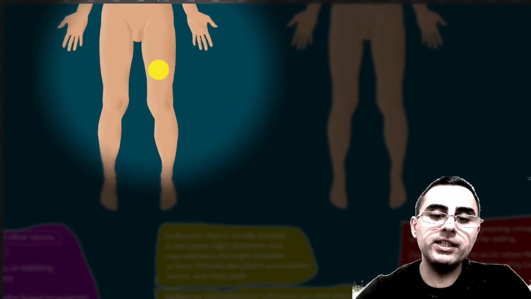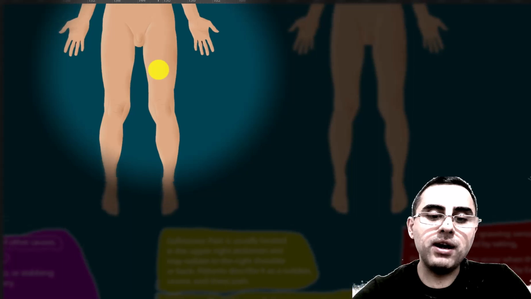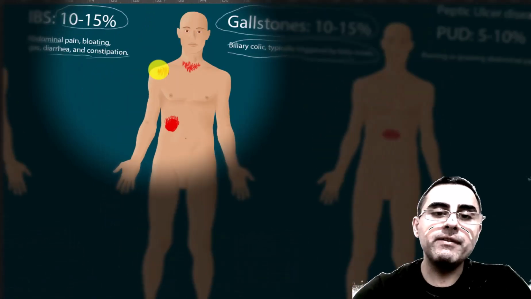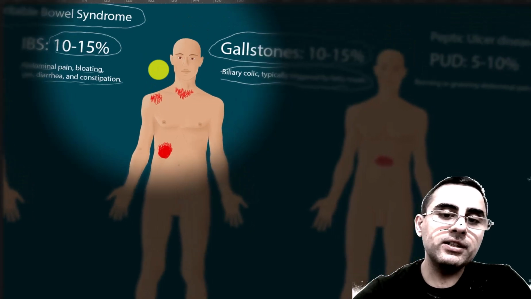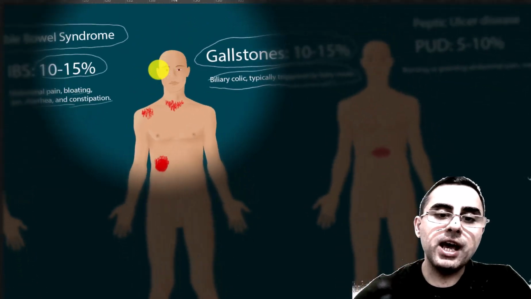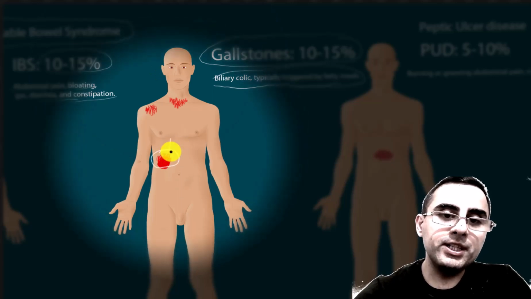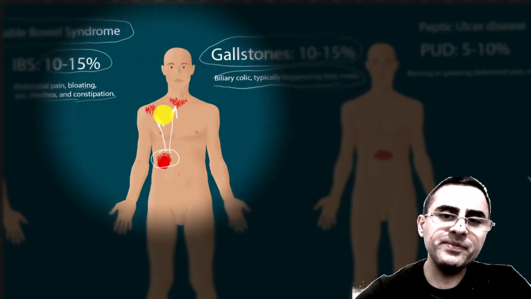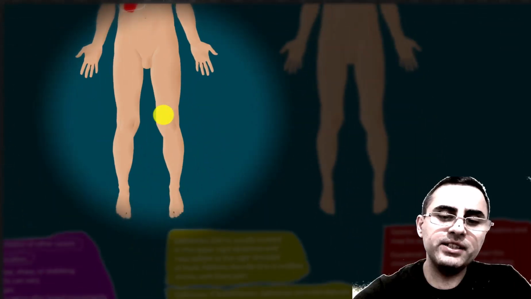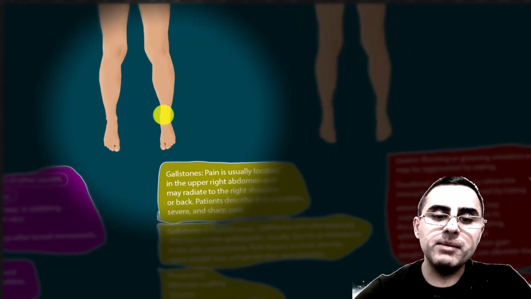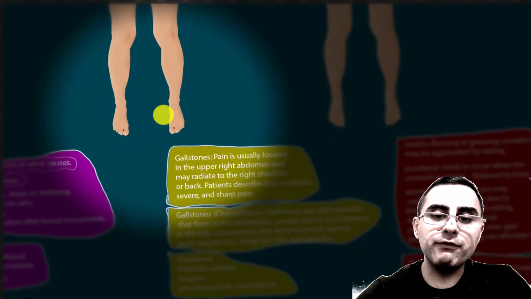It is usually located in the upper abdominal part and may radiate to the right shoulder or back. Here is the pain location, upper right abdominal part, which can radiate to the back and right shoulder. This pain is intense and usually aggravated by eating fatty foods.